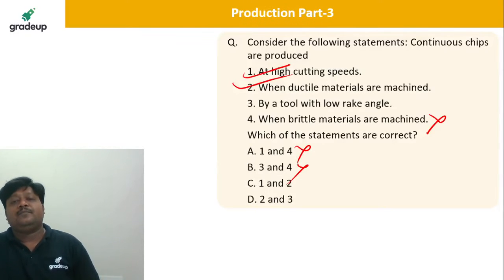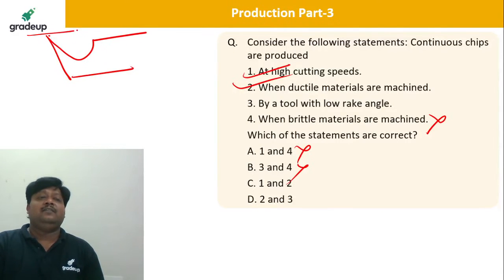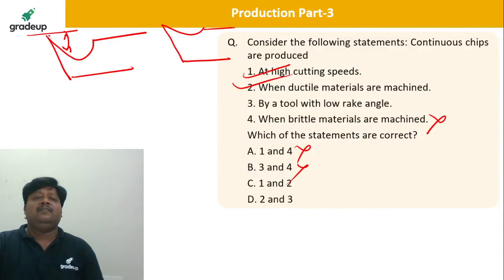Now low rake angles, dear students, tell me what happens when the rake angle is low. In one tool I have a very large rake angle, and in another tool I have a low rake angle. This is the low rake angle, low alpha, and this is high alpha.